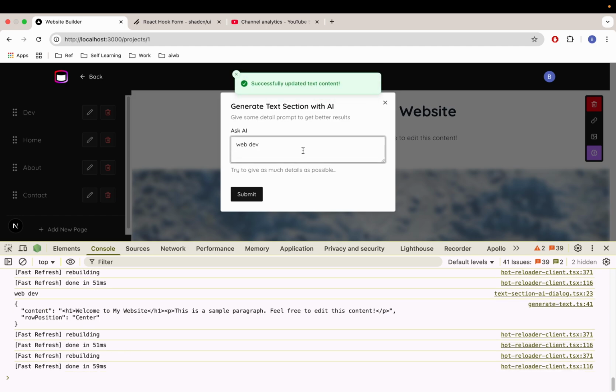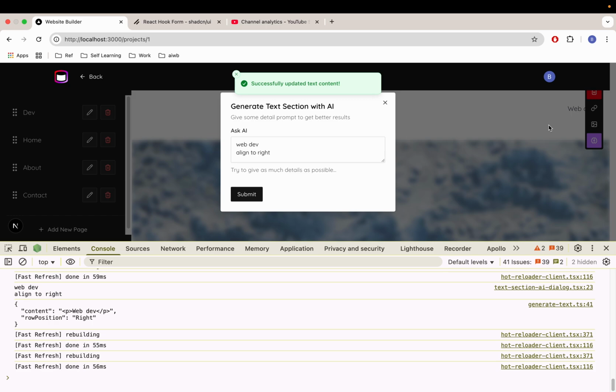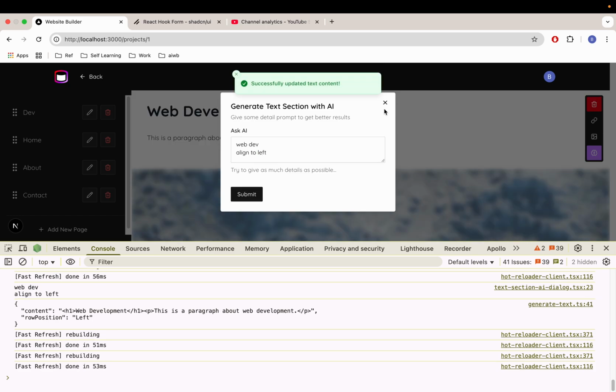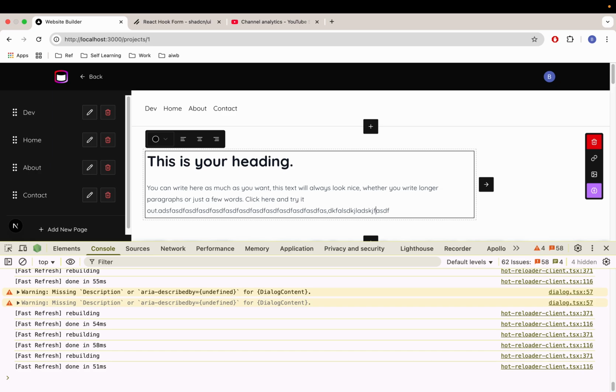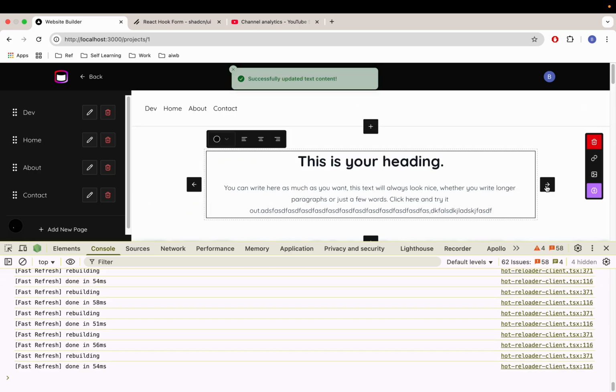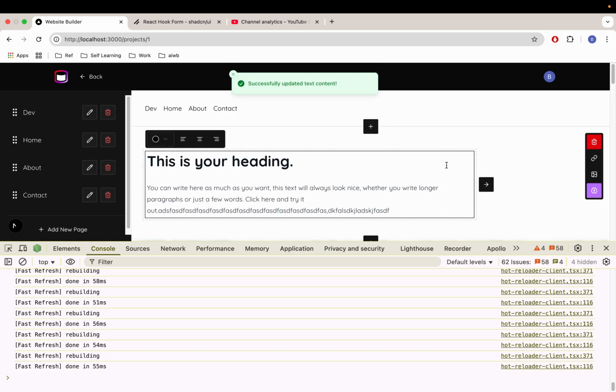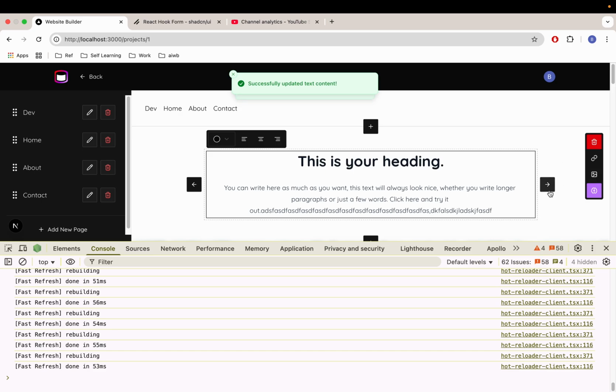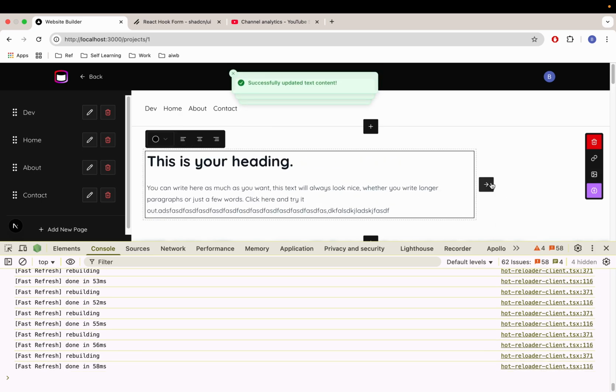Center. I want to see left or right. Maybe I can just say align to right. Let me see. Now it's aligning to the right. And then let's try this left. Okay, so I think this one is good now. While typing, it's like that. Lose the focus. Let me just quickly check. Some glitch happening a little bit, right? Yeah, some glitch happening, which is no good.